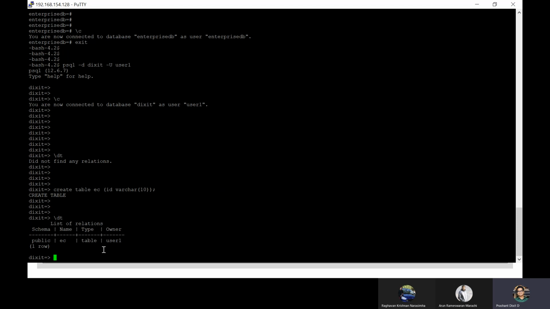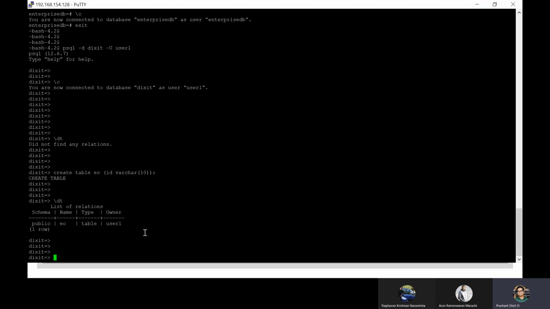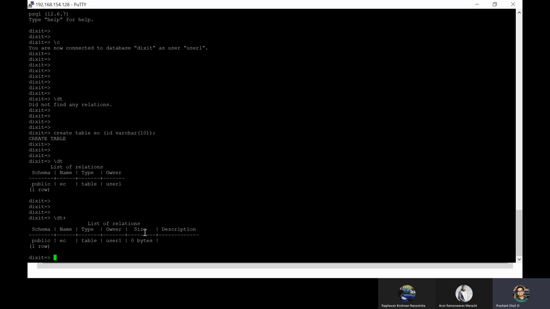I'll come back to the schema thing, what is a schema. But so far I have explained what a database is, what a database cluster is, and what the users are. All right. Along with \dt, there is also a possibility to get some more information. Instead of passing simple commands, you can always add the plus sign alongside your meta command. This provides you some more information.